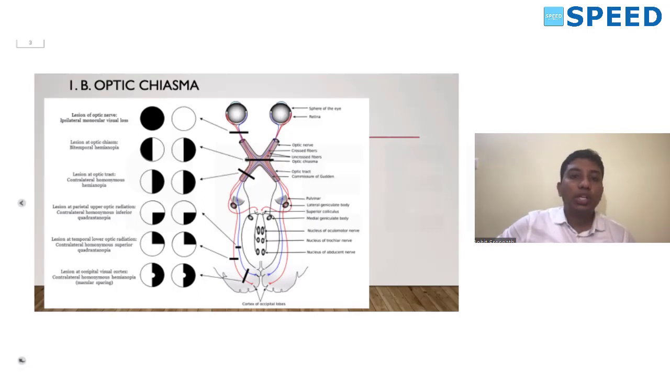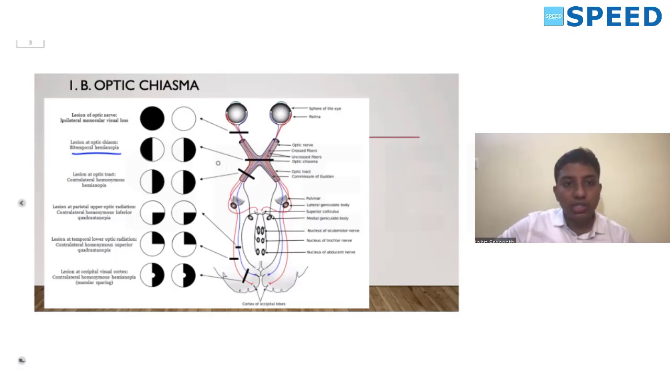Because of the crossing over, any optic chiasmal lesion will result in damage to the nasal fibers. We know the nasal fibers are responsible for the temporal field of vision. Since the nasal fibers are responsible for the temporal field of vision, an optic chiasmal lesion will result in a bitemporal hemianopia. The reason we have a bitemporal hemianopia is because of the crossing over which happens at the optic chiasma.